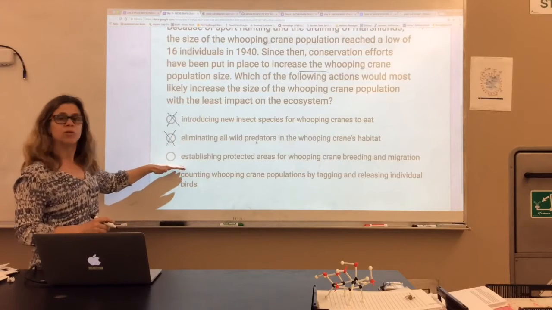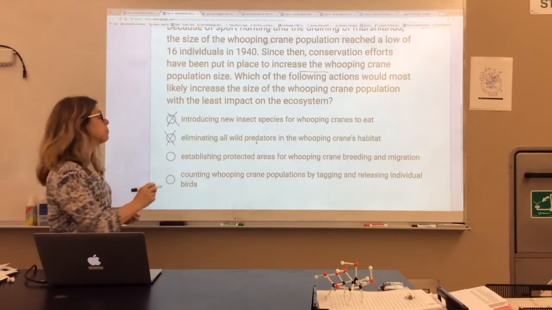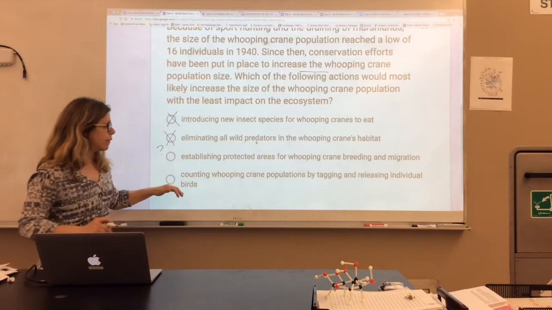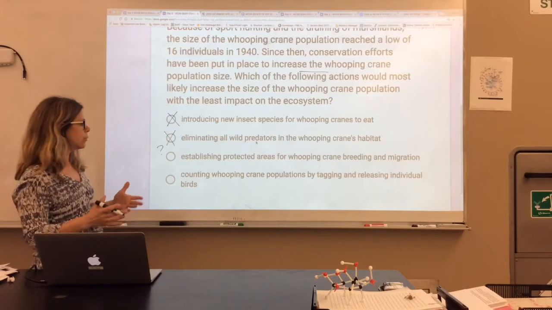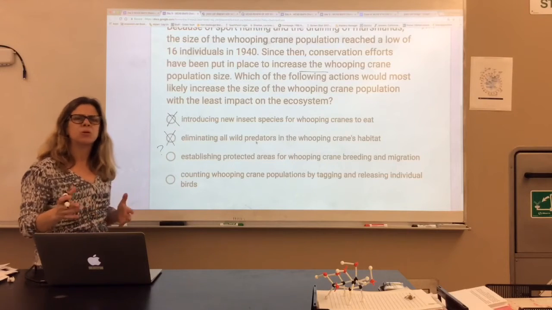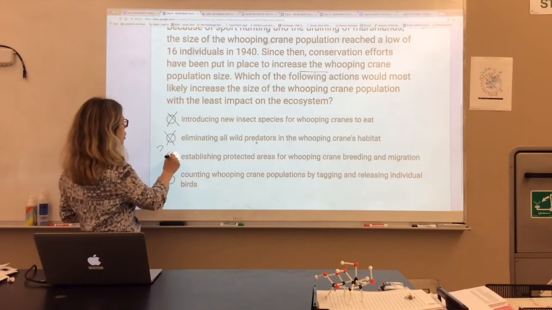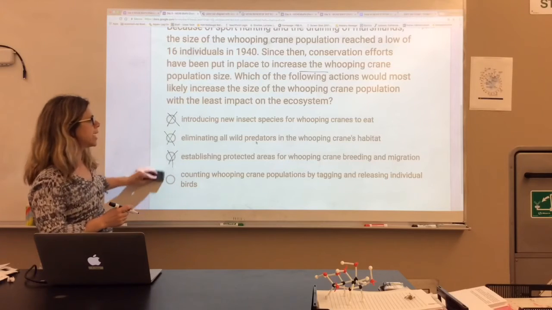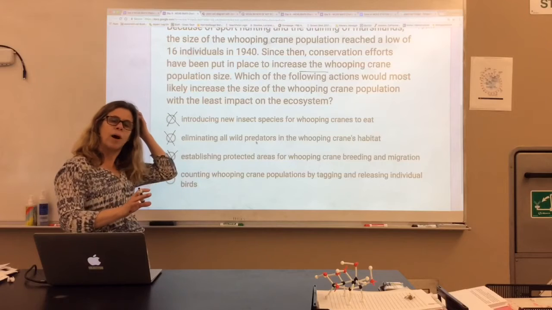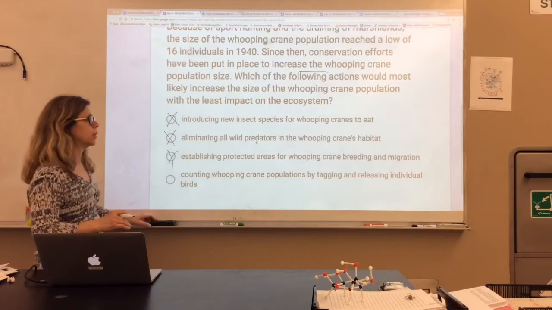Establishing protected areas for whooping crane breeding and migration. That's looking good. Counting whooping crane populations by tagging and releasing individual birds. Well, you might keep track of it, but you're not going to affect it. So, ding, ding, ding, you establish protected areas. This is something that they do often too in beach areas with birds.